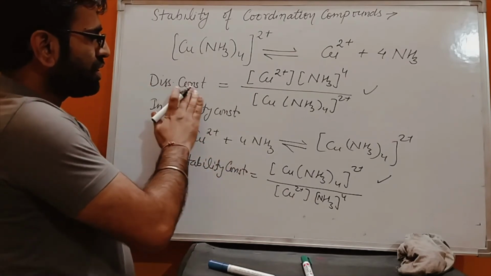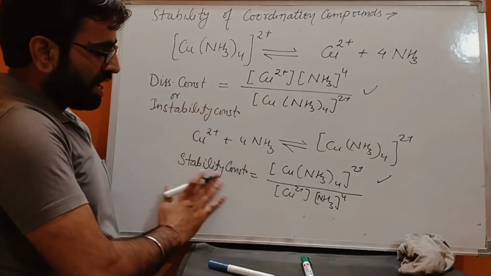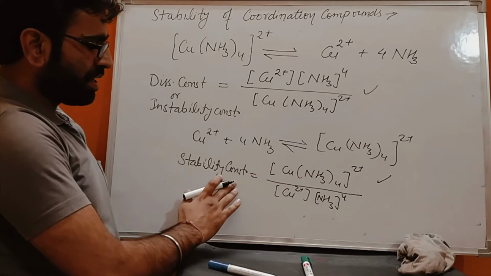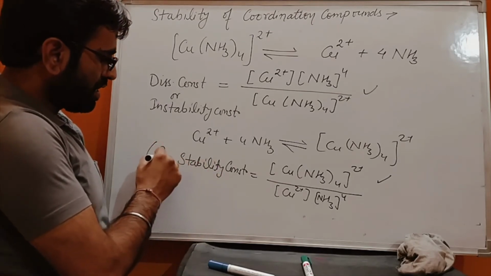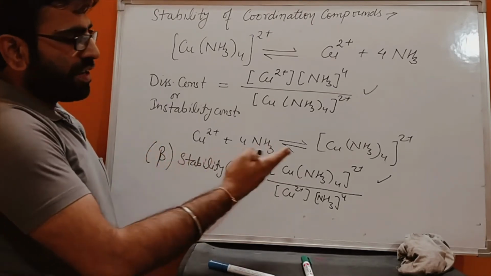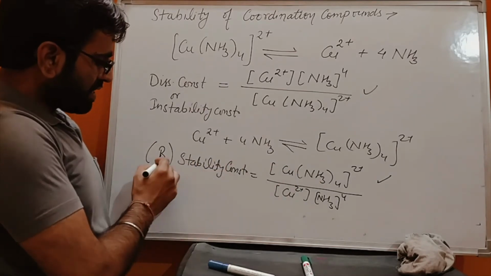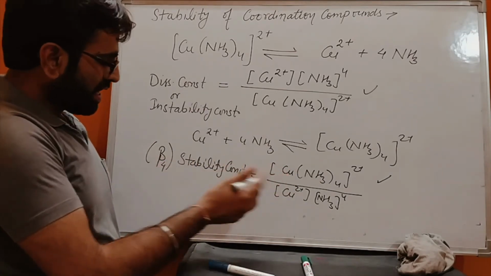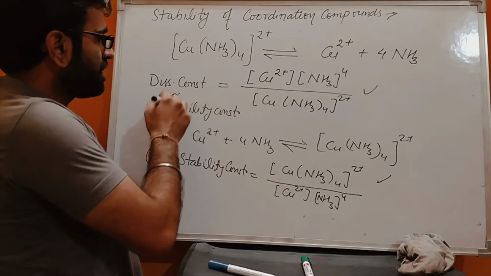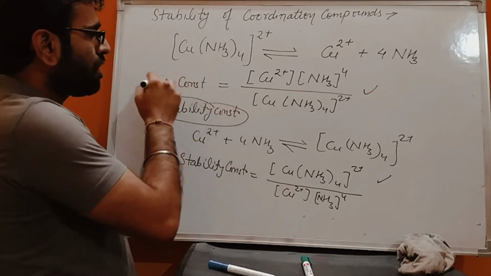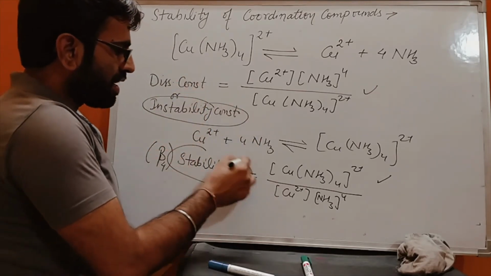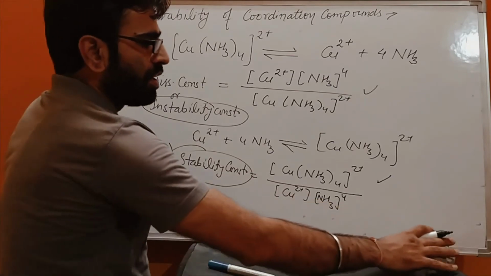So the dissociation constant or the instability constant is the reciprocal of the stability constant. This stability constant is denoted by beta. If it is for 4 ligands, we can assign beta 4. If it is for 6 ligands, we can assign beta 6. So the instability constant or the dissociation constant is the reciprocal of the stability constant.